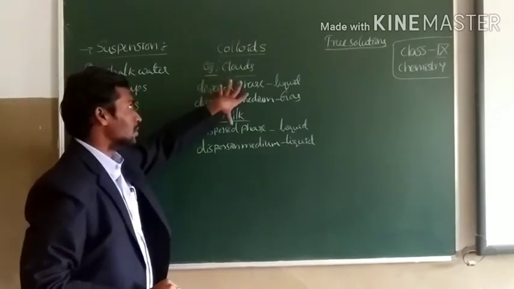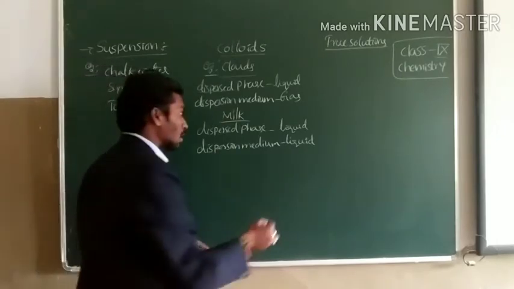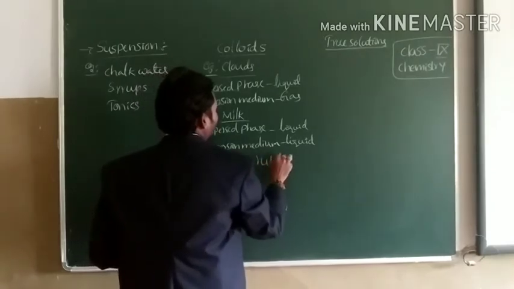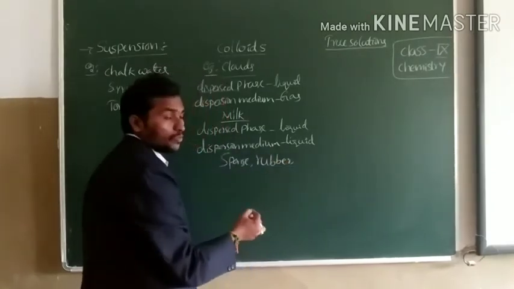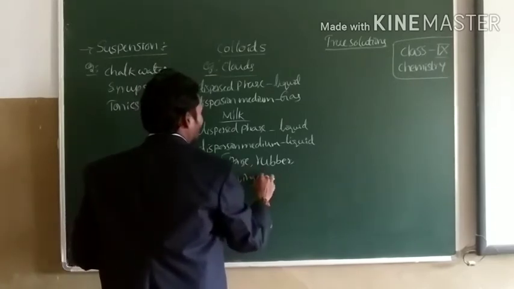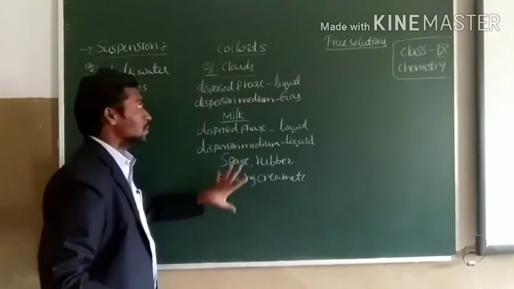Colloids, I gave you some of the examples like cloud and milk, blood, sponge, rubber, shaving foam, shaving cream, pumice stone, colored gemstone, etc. These are some of the examples of colloids.